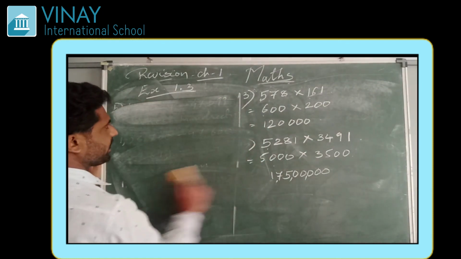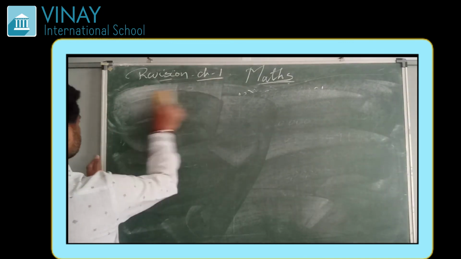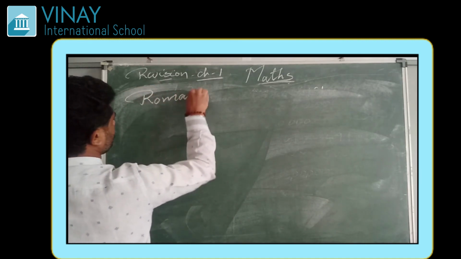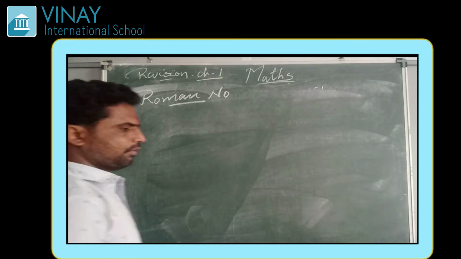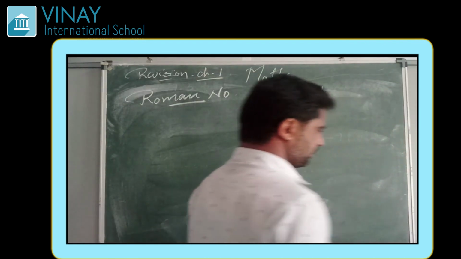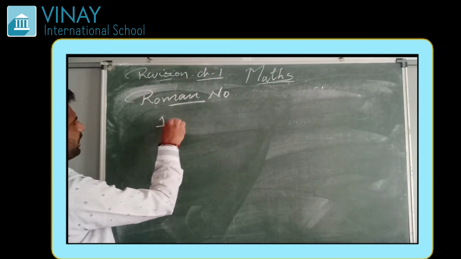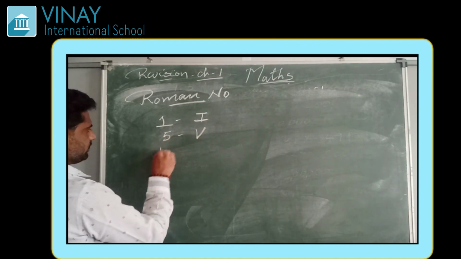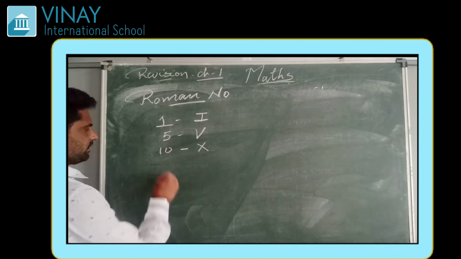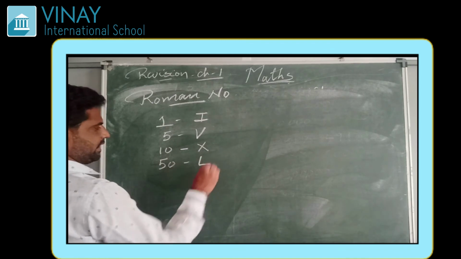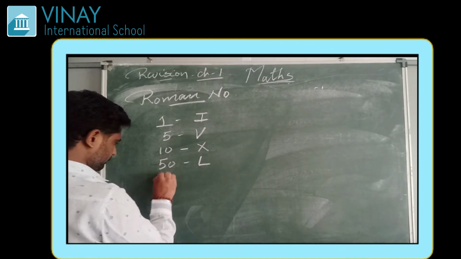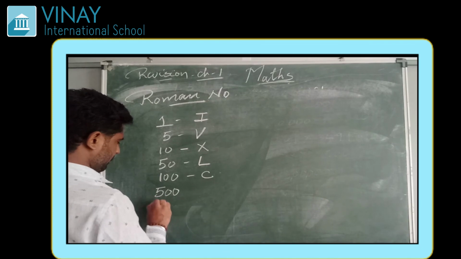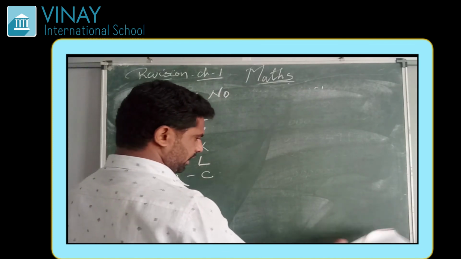Let us see that, Roman numbers. We know that when we write the Roman numbers, for 1 we write I, for 5 we write V, for 10 we write X, for 50 we write L, and for 100 we write C. For 500 also there is a Roman number, for 1000 also there is a Roman number.